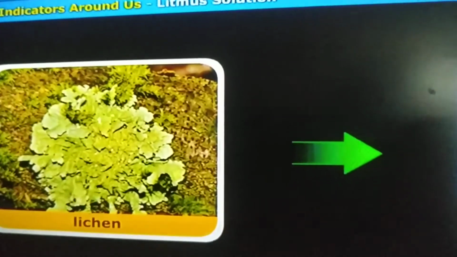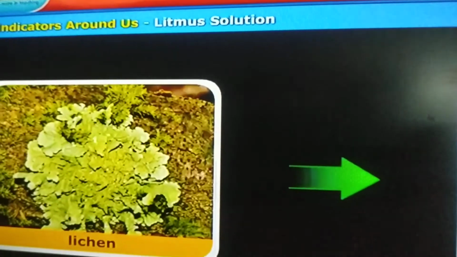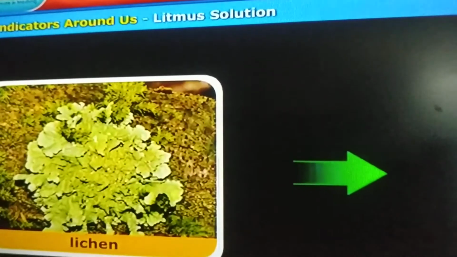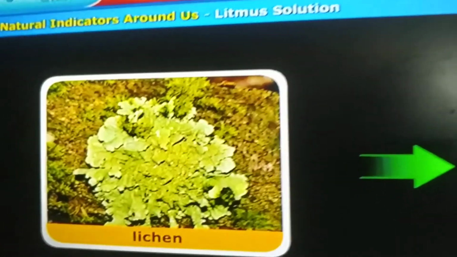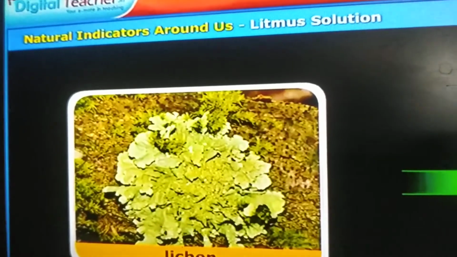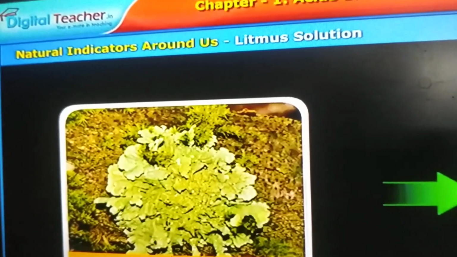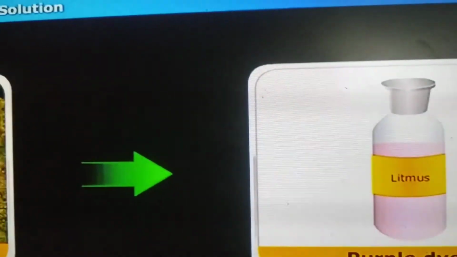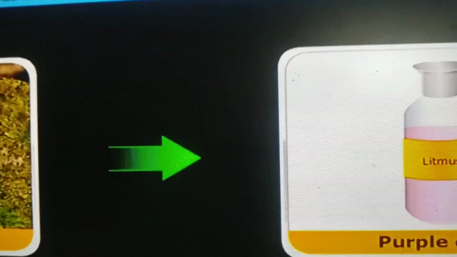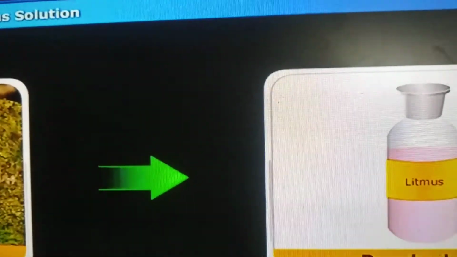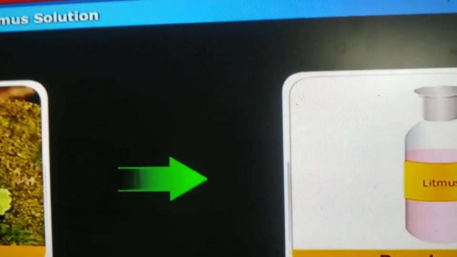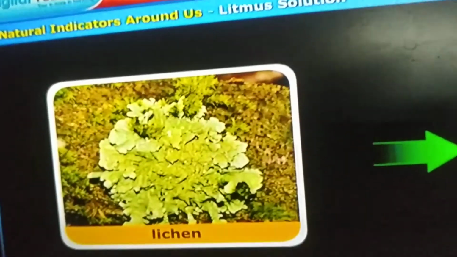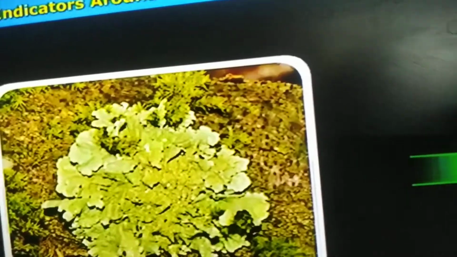What is the next solution? Litmus solution. What is that? Litmus solution is extracted from lichen plants. What is that? Lichen plants. A litmus solution is made from a purple dye. So how do we prepare this litmus solution? It is extracted from lichen, which is a plant belonging to the division Thallophyta.